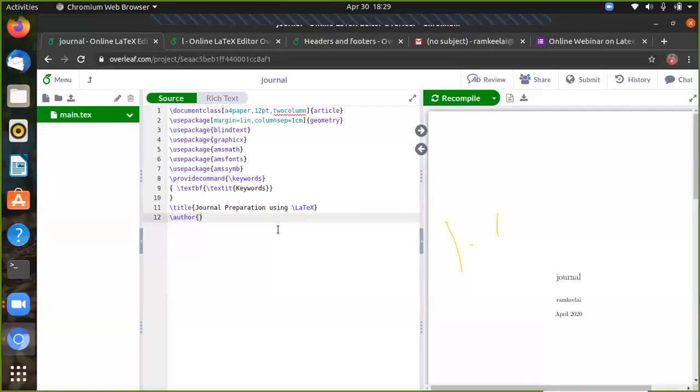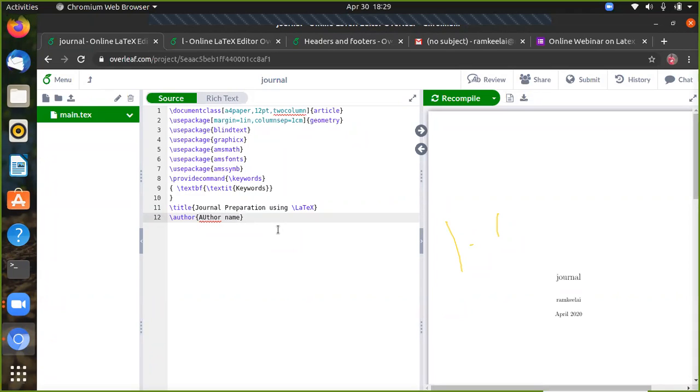Author name, surname. We define three authors: author 1, author 2 and author 3. So we have to write the author name with superscript 1 for author 1.